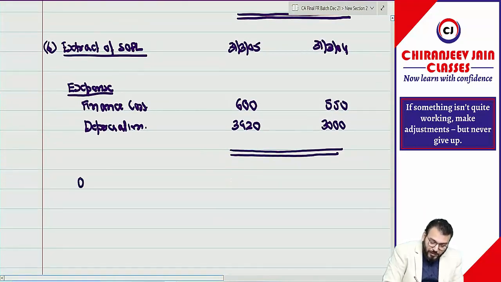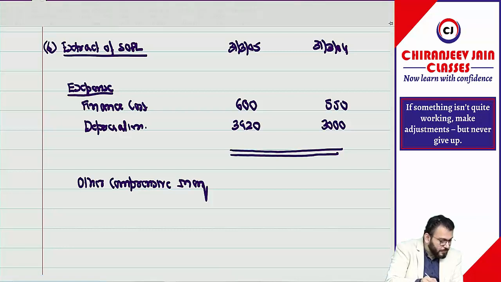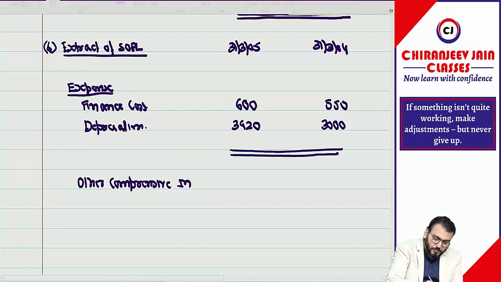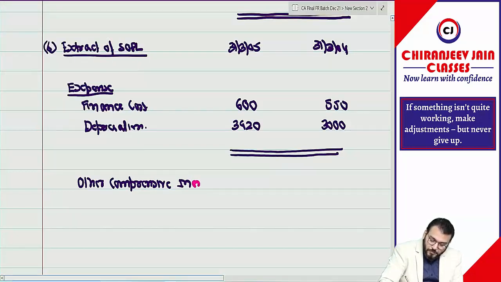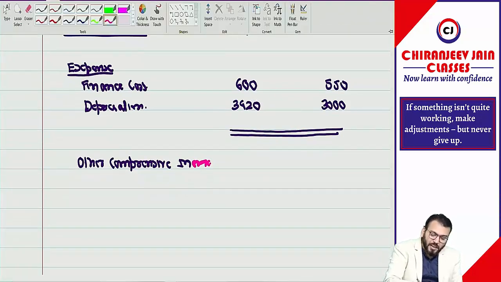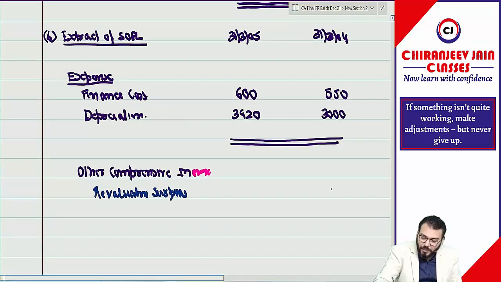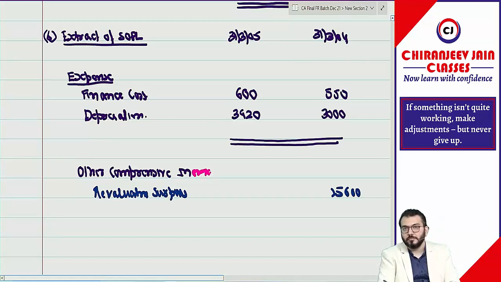Then there is also OCI, other comprehensive income. Under other comprehensive income we write revaluation surplus. Initially how much was credited? It was 15,600. Then there were two points: how much did we debit? 8,980.